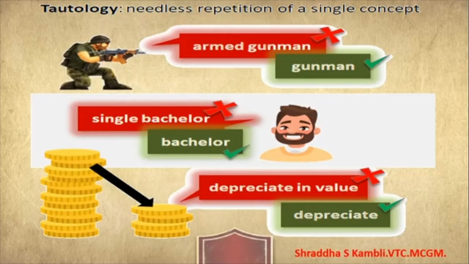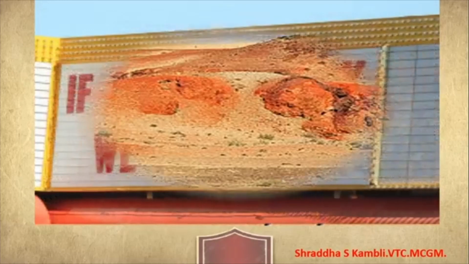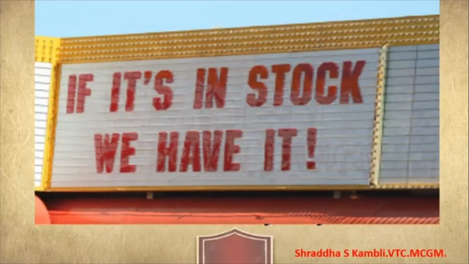Depreciate in value. It is the value of things which depreciates, so you need not say depreciate in value. So this is tautology. Examples of tautology: needless repetition of a single concept. See here, the Gobi is a dry desert. Why do you need to say dry when you are saying desert? Deserts are dry places. And look at this. If it is in stock, we have it. When you have it, it means it is in stock. And if it is in stock, it means we have it. So there is no need to repeat this.